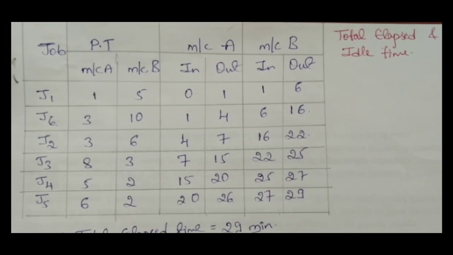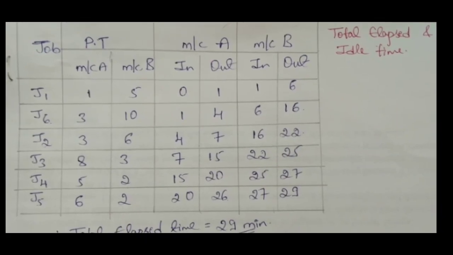Next for J3, 7 is the in time plus the processing time 8: 7 plus 8 is 15. For J4, it is 15 plus the processing time 5, that is 20. Next, 20 plus the processing time 6 is 26. Next, come to machine B.